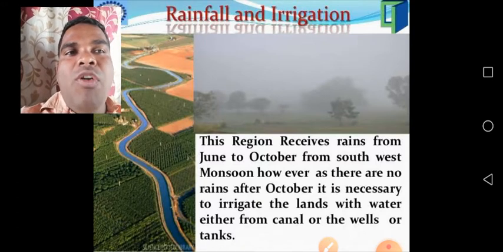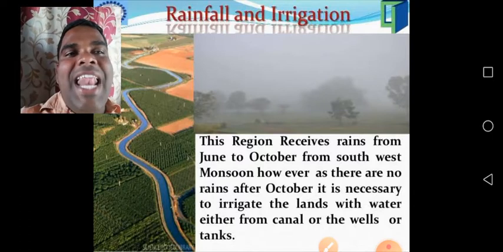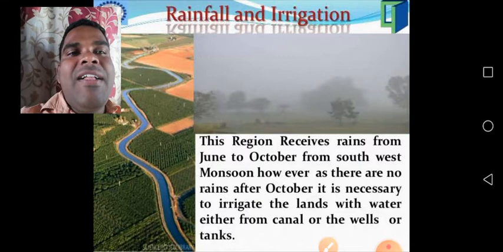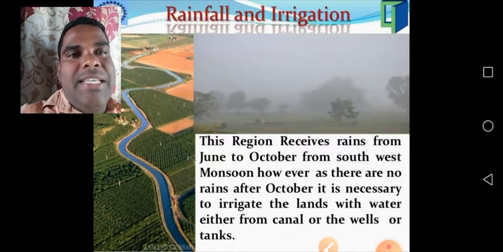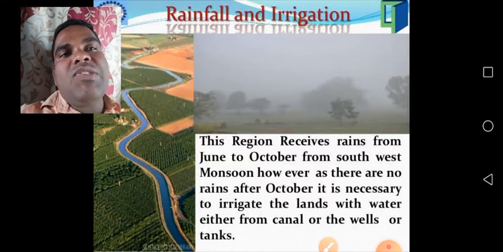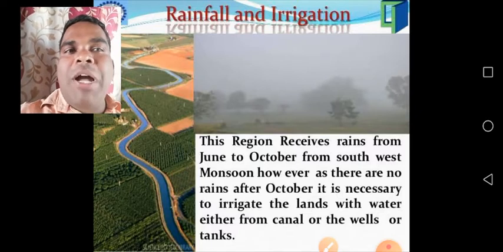See children, however, as there are no rains after October, it is necessary to irrigate the lands with water either from canals or wells or tanks. Understand children? Yes. See children, this region receives rains from June to October from the southwest monsoon winds.